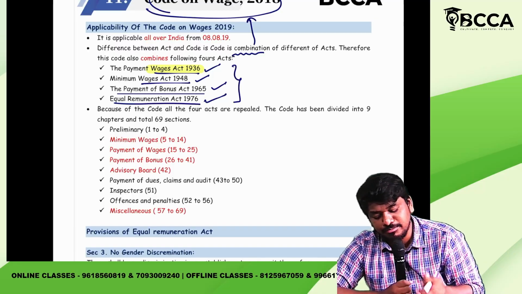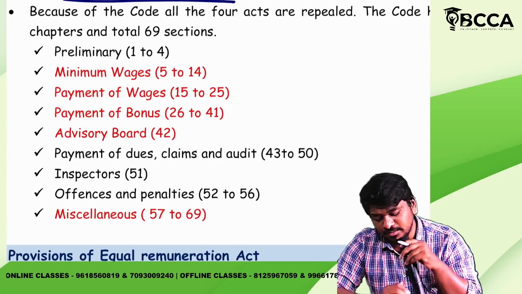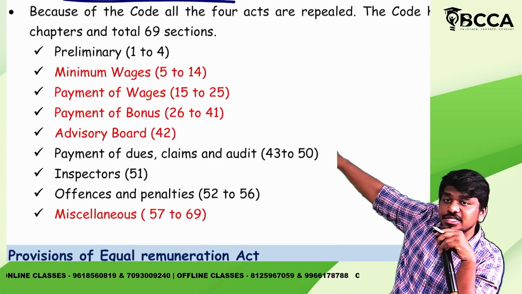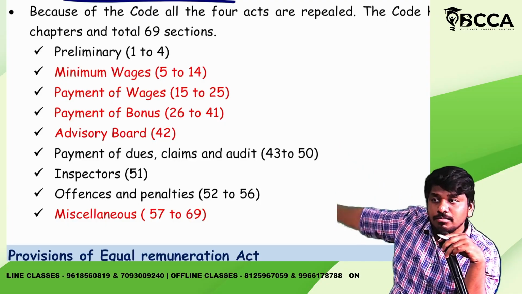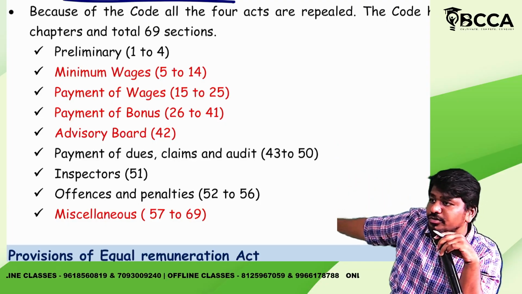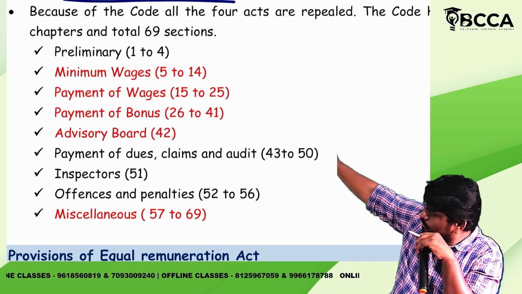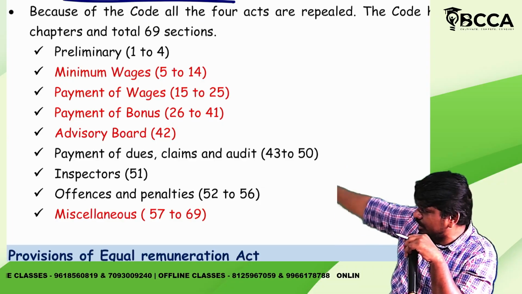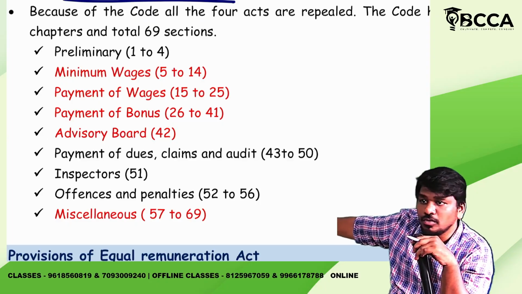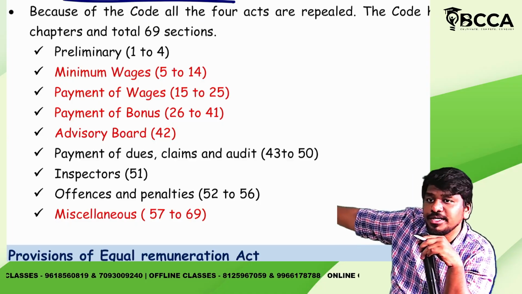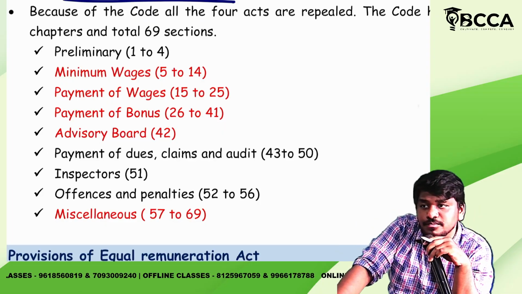In our CMA Inter syllabus, Code on Wages consists of 69 sections. But there is no need for you to read all these 69 sections. Did you get my point? I'll tell you what to read and what not to read. Certain sections and provisions are not given for your CMA Inter level.